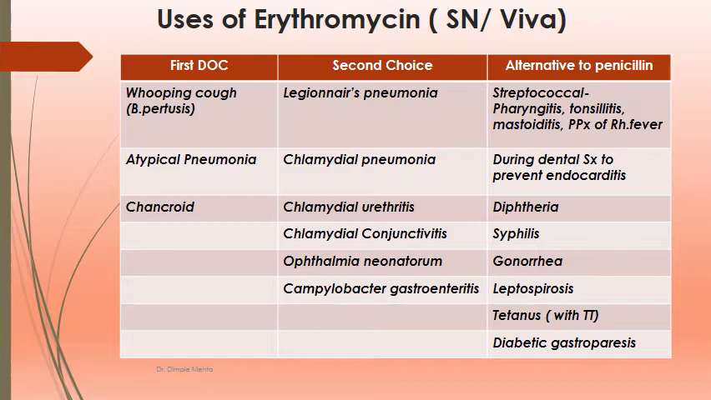Streptococcal pharyngitis, tonsillitis, mastoiditis, prophylaxis of rheumatic fever, during dental surgery to prevent endocarditis, diphtheria, syphilis, gonorrhea, leptospirosis, tetanus, and diabetic gastroparesis. These are all things to be treated with penicillin first, but by chance if penicillins or beta-lactams are contraindicated, then we can think of erythromycin.